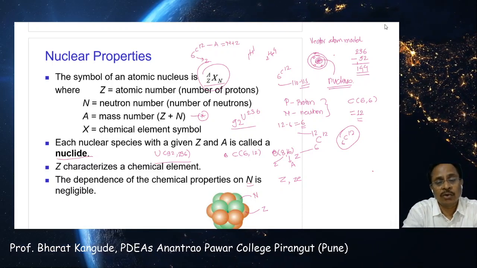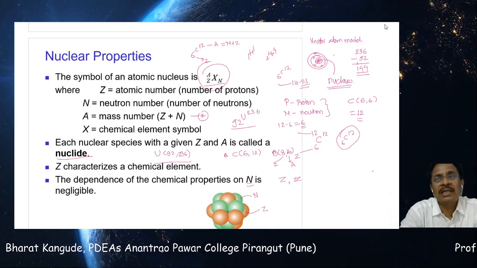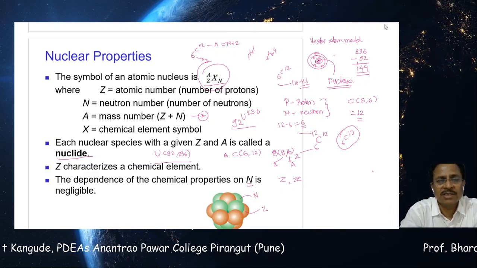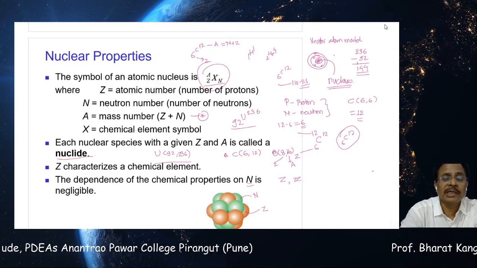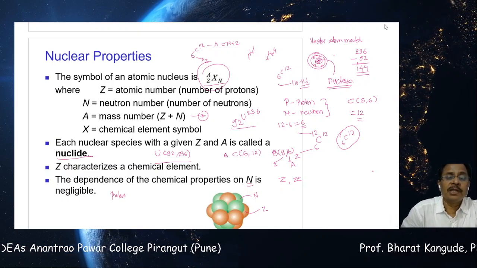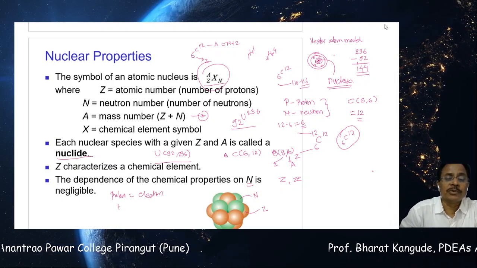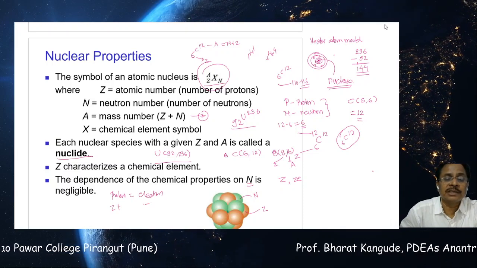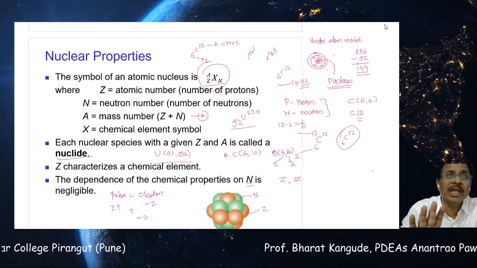The nucleus contains protons and neutrons. Neutrons are neutral, in the sense that they do not take part in chemical or physical reactions. This is a bold statement, but out of these, the proton plays a very vital role, because in an atom, whatever number of protons we have, the same number of electrons are there. The total proton charge is plus Z, and the total electron charge is minus Z. Addition of these two gives 0. That is why we call the atom neutral.